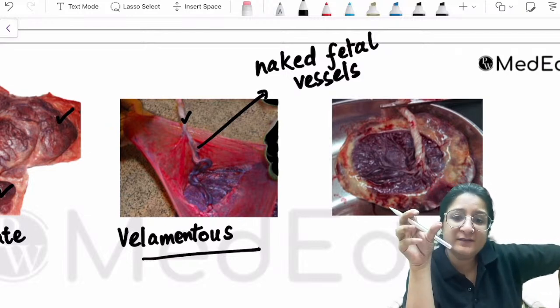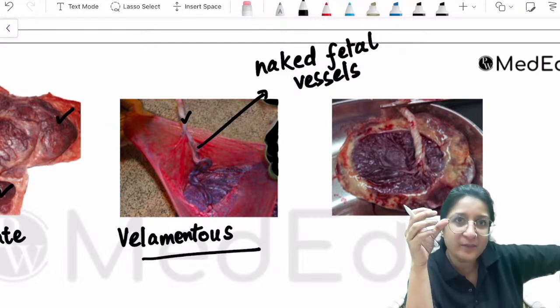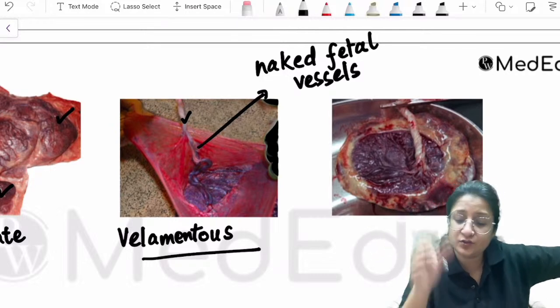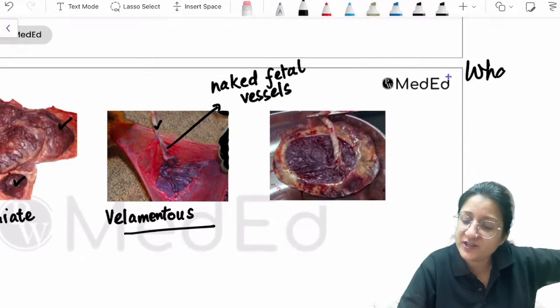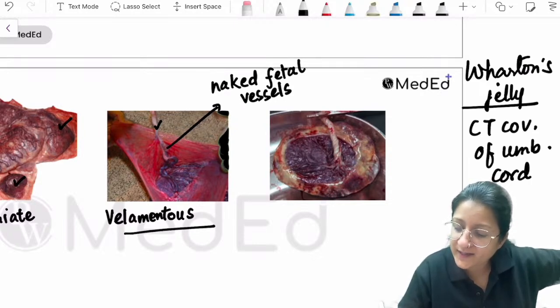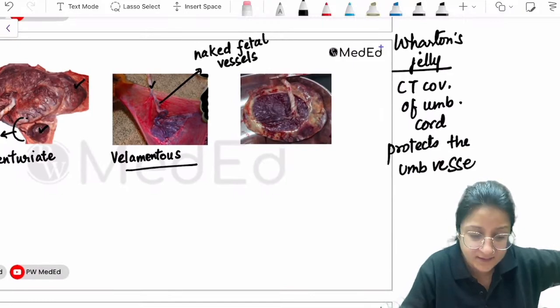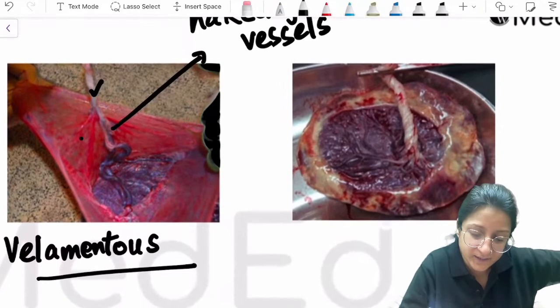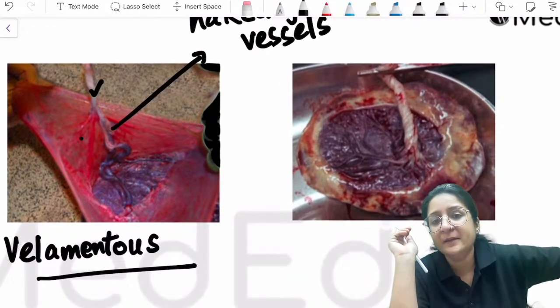Okay, so the umbilical vessels are inside the umbilical cord and they are protected against compression because of the connective tissue covering, which is called Wharton's jelly. It is the connective tissue covering of the umbilical cord which protects the umbilical vessels. Now these are naked fetal vessels because you can see them branching and running along the membranes.